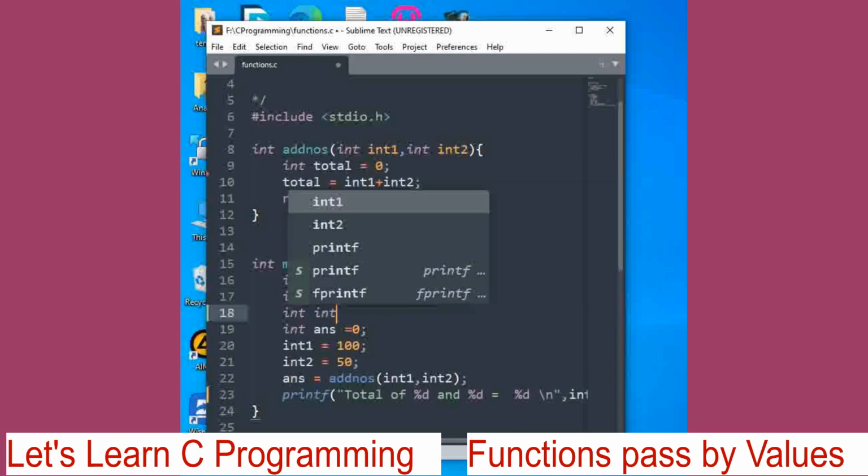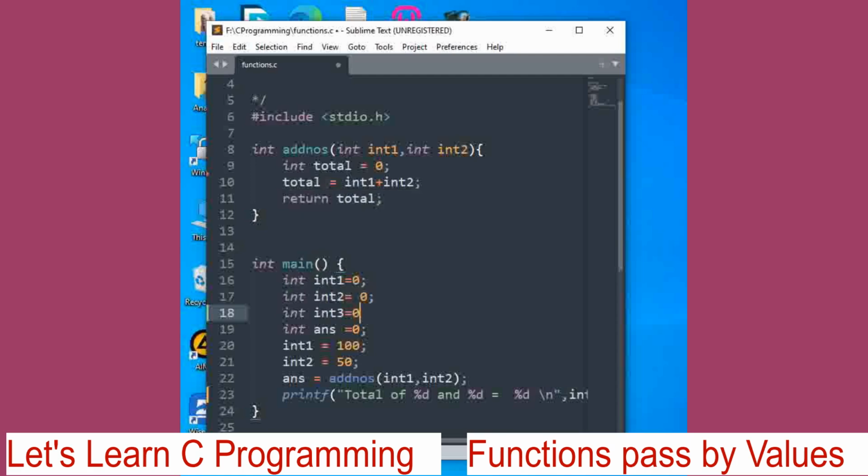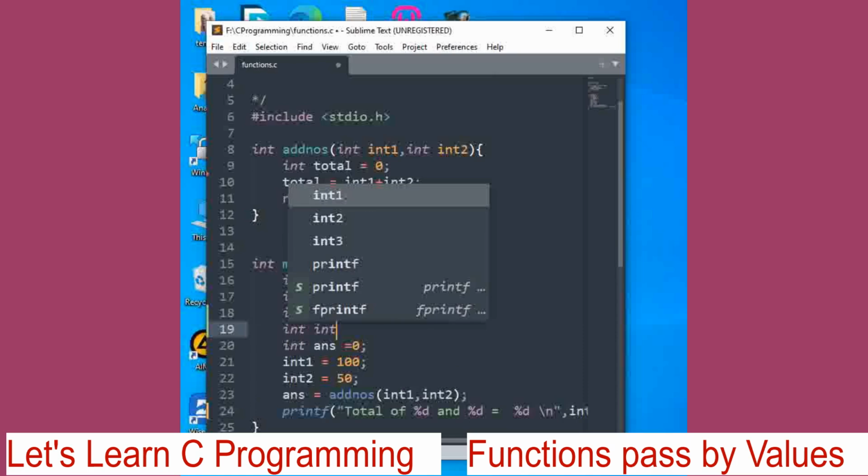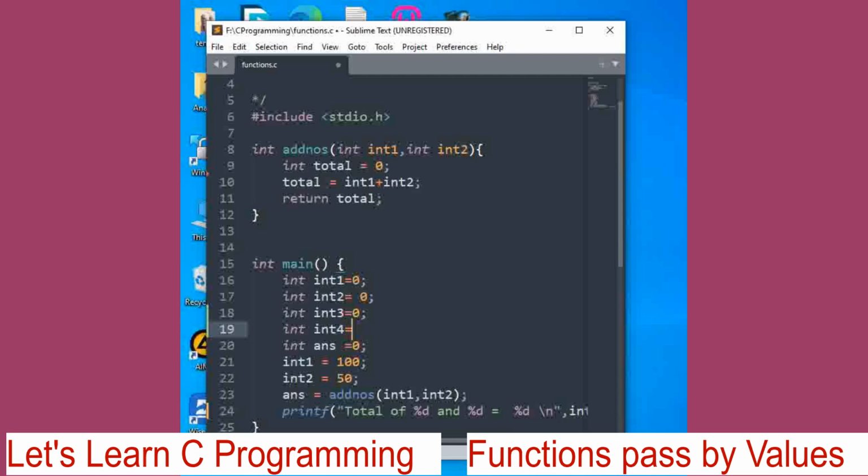Int int3 is equal to 0, int int4 equal to 0, or otherwise directly we can define the values here, 300 and 200, right? Now int3 will have 300, int4 will have 200.